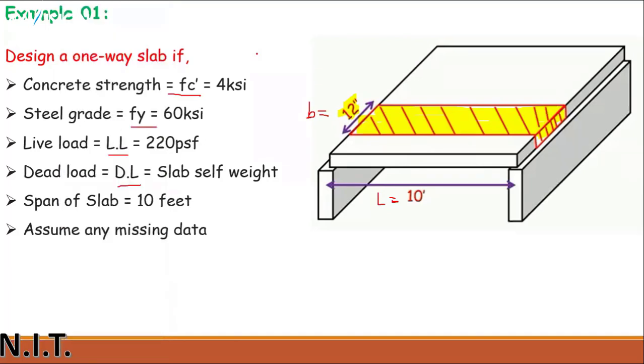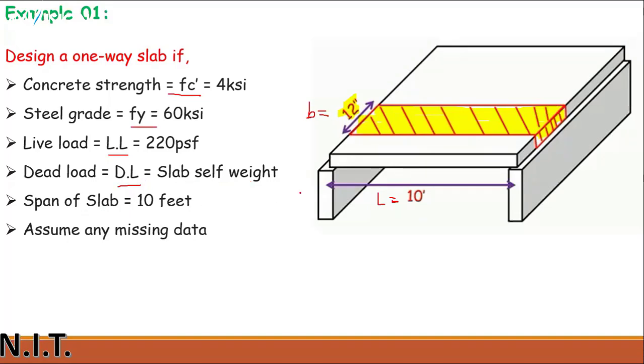Let me repeat once again. The compressive strength of concrete is 4 ksi. Yielding strength of steel is 60 ksi. Live load is 220 pounds per square feet. Dead load is the self weight of the slab.